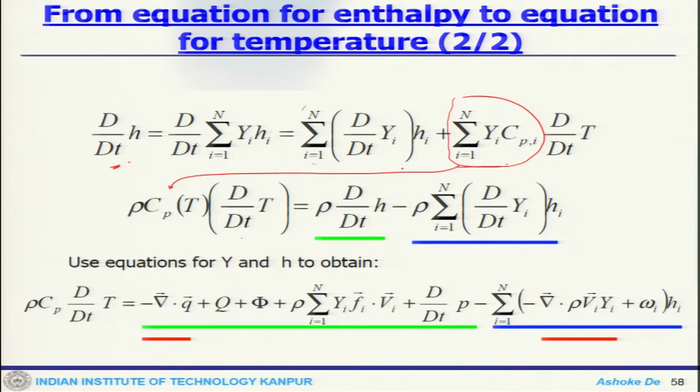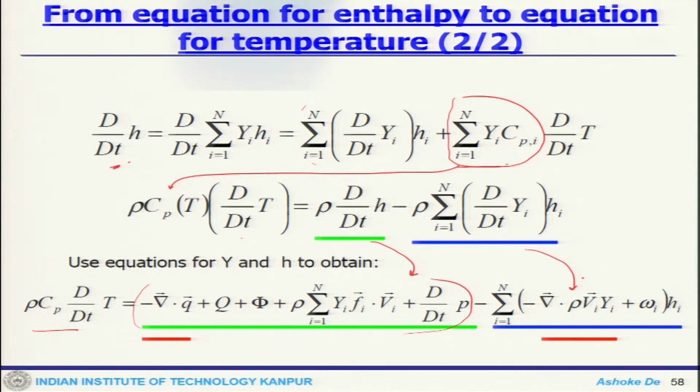Now you can use the equation of Yi and hi to obtain the temperature equation. So that will give me rho Cp dT/dt. This one is coming from these things, this will contribute to that, and this is the one which will come from there.